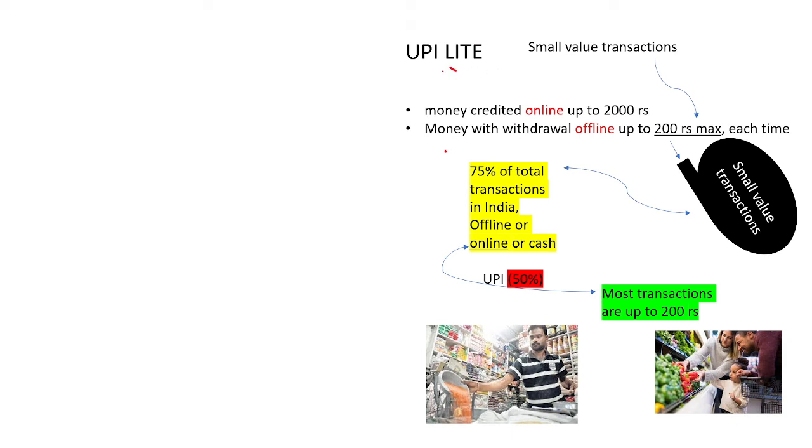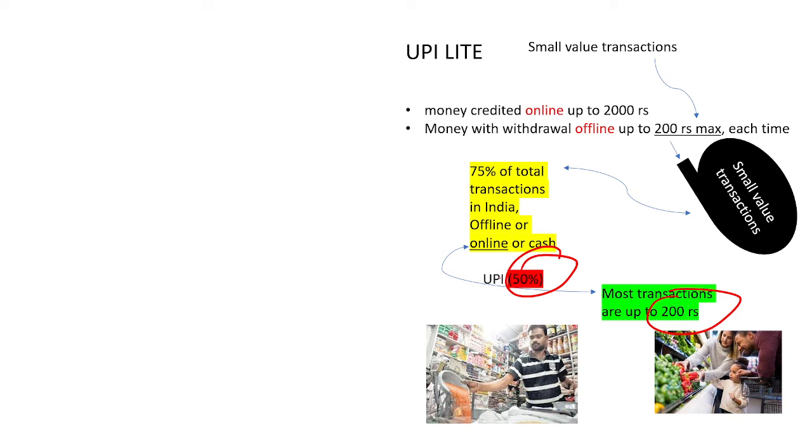this UPI Lite scheme by the government of India was to have a separate financial inclusion scheme for all the people who are neglected by the UPI scheme. So all these people who have small transactions have to be included within the scheme. That's why the government implemented UPI Lite. Out of this 75% small transactions, 50% were in the amount of only 100 to 200 rupees.